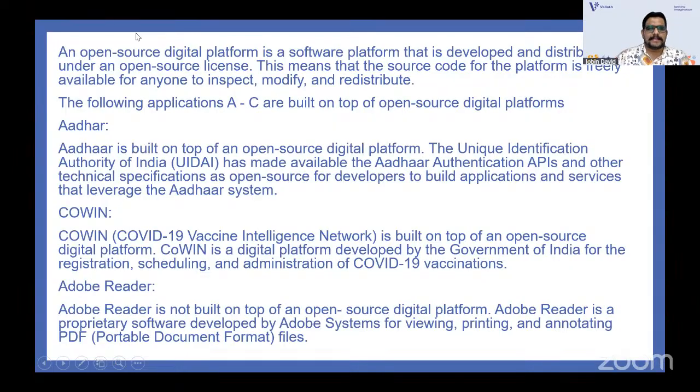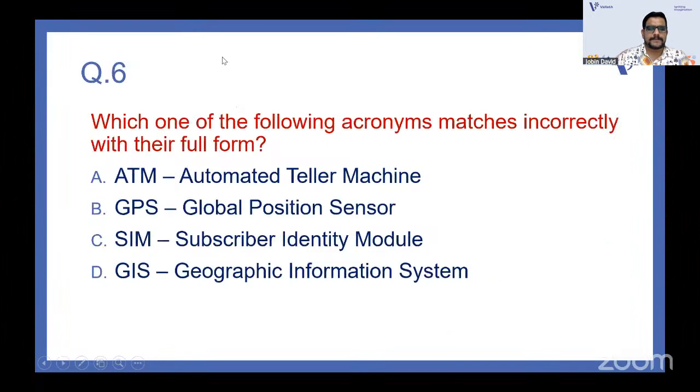So you can see that an open source digital platform is a software that is developed and distributed under an open source license. This means that the source code for the platform is freely available to anyone to inspect, modify, and redistribute. Anyone can get into that software and modify and inspect it. Aadhaar is built on top of an open source digital platform, and Covin is also built on open source, but Adobe Reader is not built on open source. You should buy that. Okay, that's it. Next one.